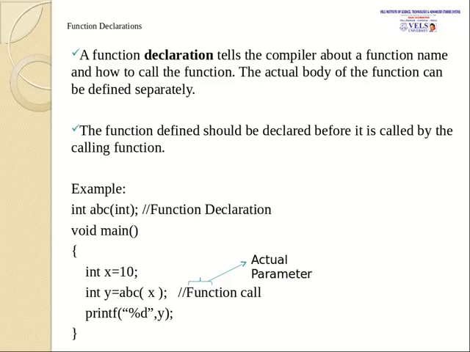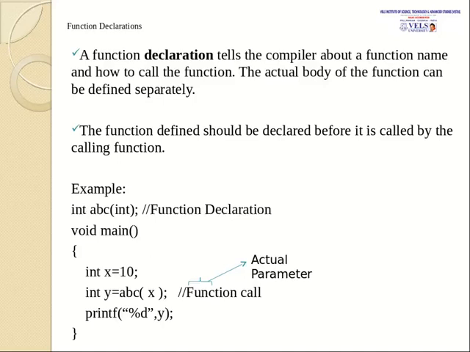Declaration is just a statement you give in a program to say that we are going to use a particular function within the program. A function should be declared before it is called by the calling function. I have given a very small example here. Just look here: int a, b, c.